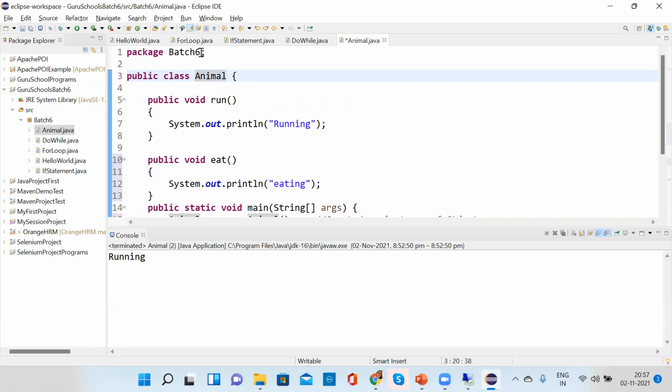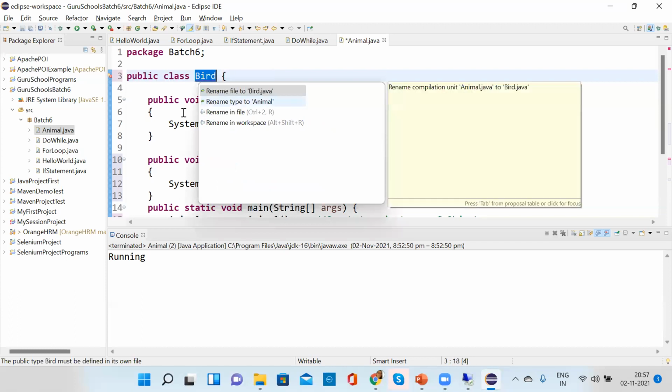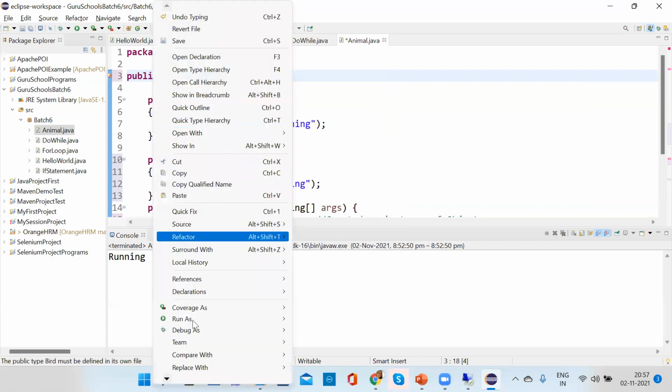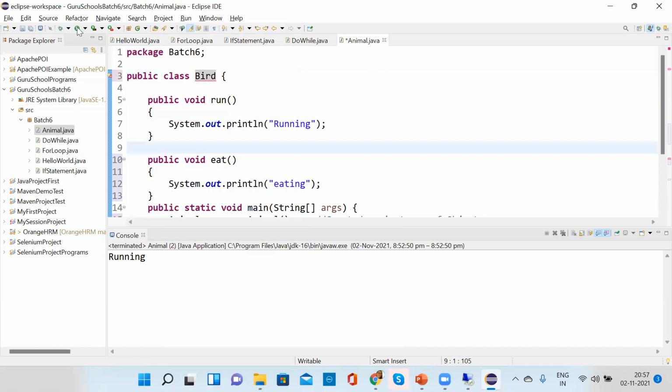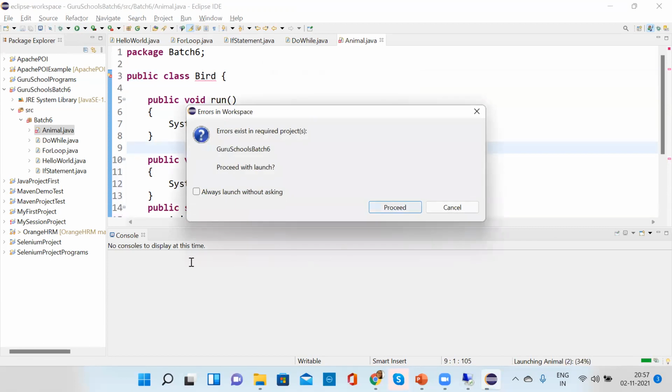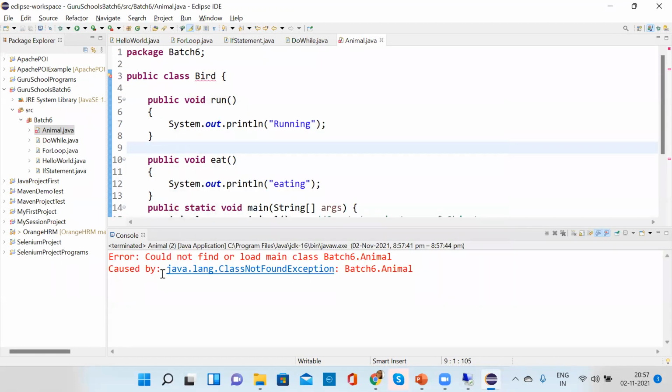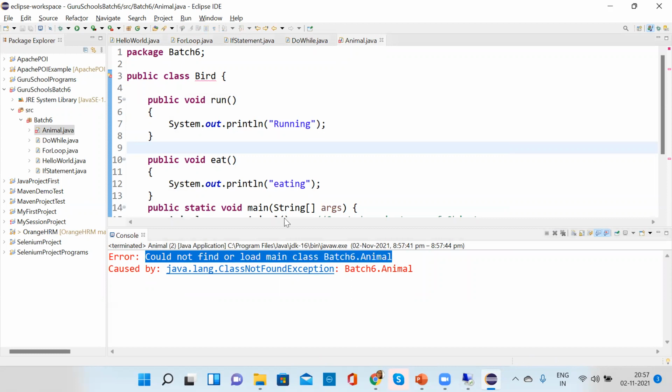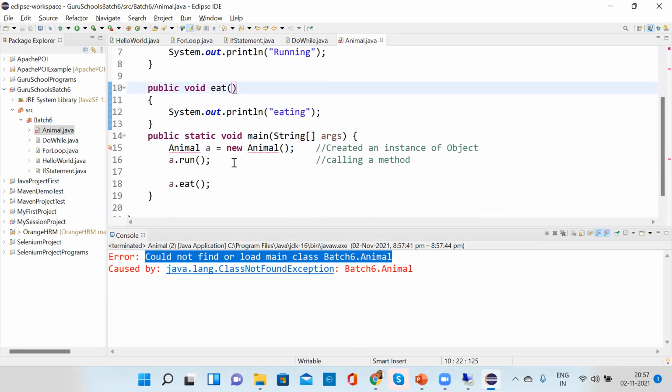Can you run it by changing like that? Let's see what error it will throw. It will give you an error. Rename type to animal. It is not letting you run that. It will give you an error: could not find or load main class, because the main method is not available in animal, right?